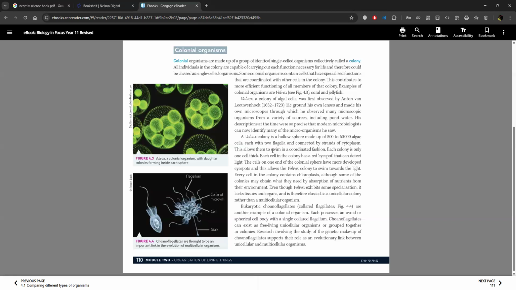Eukaryotic dinoflagellates are another example of a colonial organism. Each possesses an ovoid or spherical cell body with a single collared flagellum. These can exist as free-living unicellular organisms or grouped together in colonies. Research involving the study of the genetic makeup of these supports their role as an evolutionary link between the unicellular and multicellular organisms.